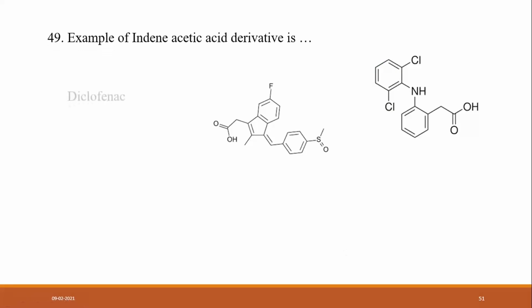Example of an indene acetic acid derivative: diclofenac, sulindac, both, or none? This is diclofenac and this is sulindac, so the answer is sulindac. It is an indene acetic acid derivative.